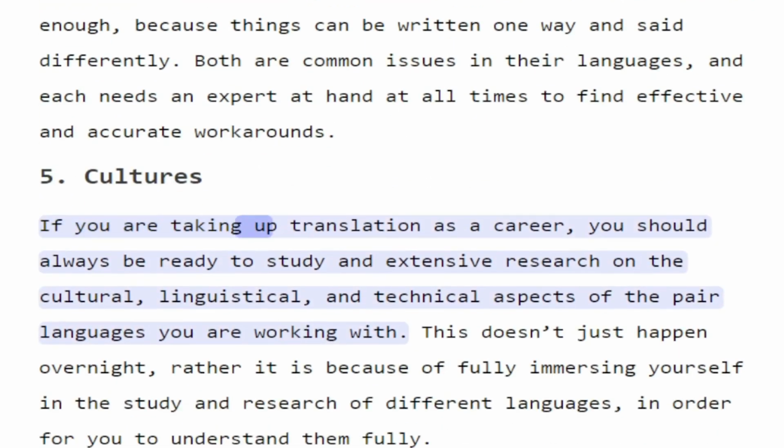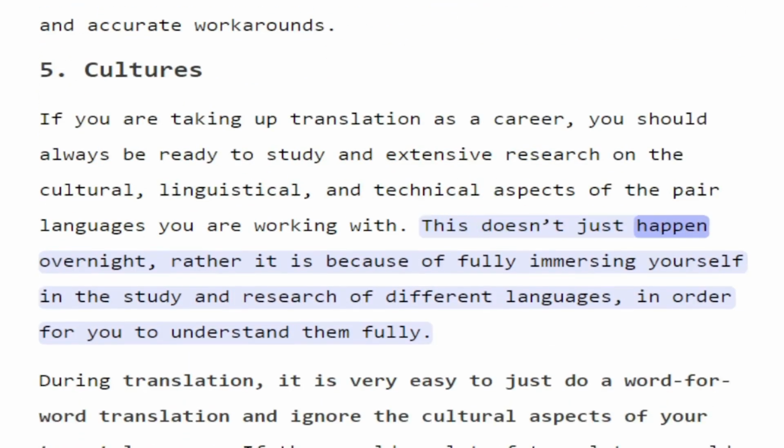5. Cultures. If you are taking up translation as a career, you should always be ready to do extensive research on the cultural, linguistic, and technical aspects of the pair of languages you are working with. This doesn't just happen overnight, rather it comes from fully immersing yourself in the study and research of different languages, in order to understand them fully.